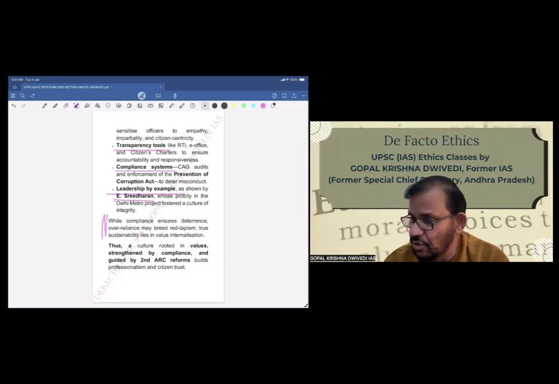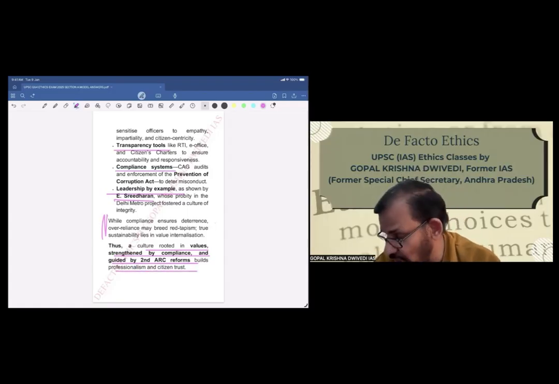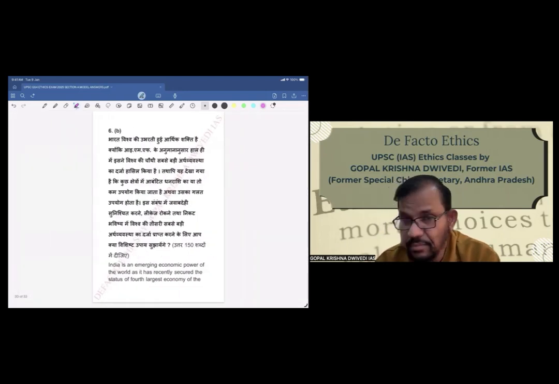While compliance ensures deterrence, over-reliance may breed red tapeism. True sustainability lies in value internalization. Thus, a culture rooted in values, strengthened by compliance and guided by second ARC reforms, builds professionalism and citizen trust. So this completes sixth part A. Now we'll go to part B.